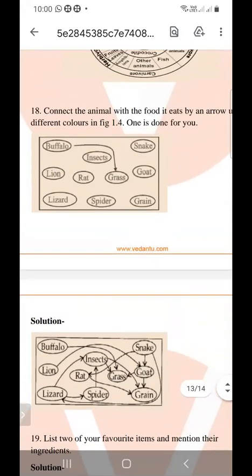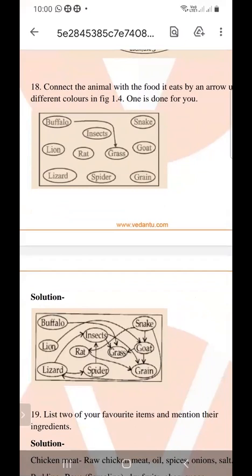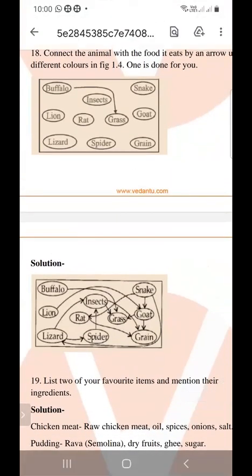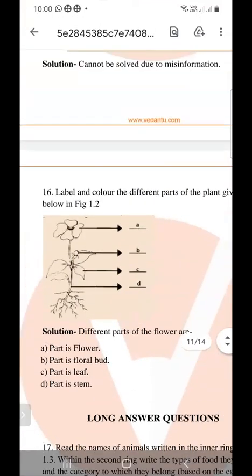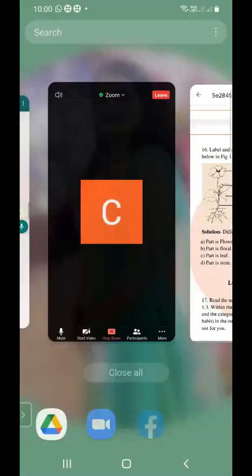So these are the animals with the food they eat, and you have to complete this table. And any query regarding this chapter? Any query regarding these example problems?